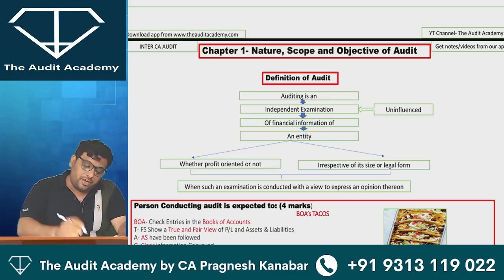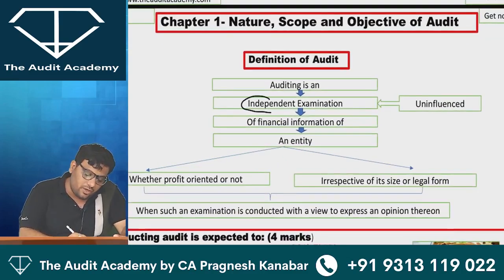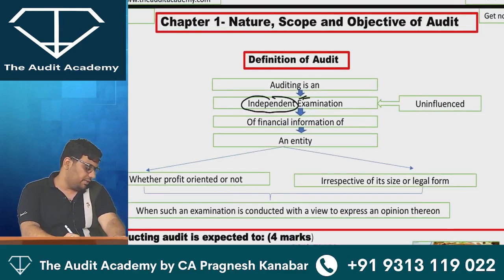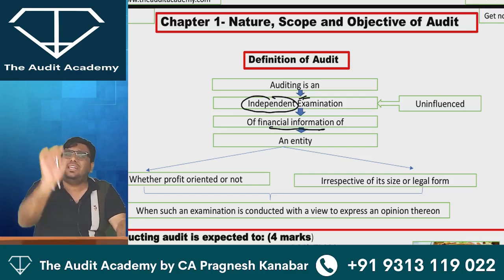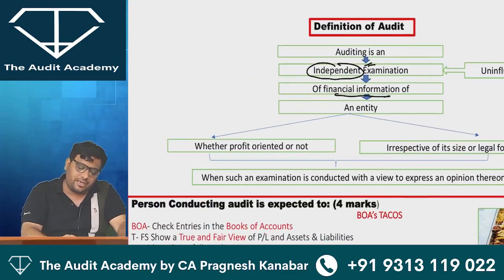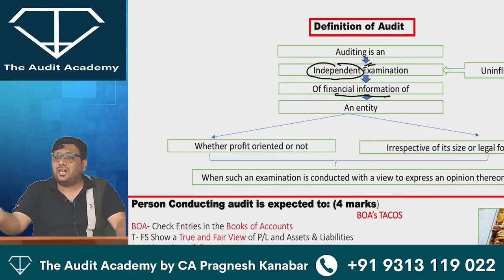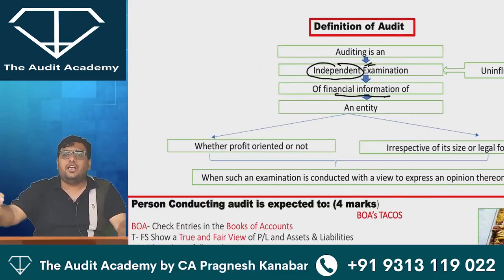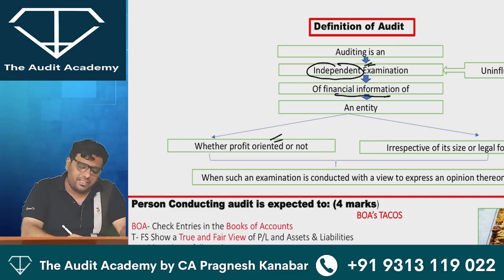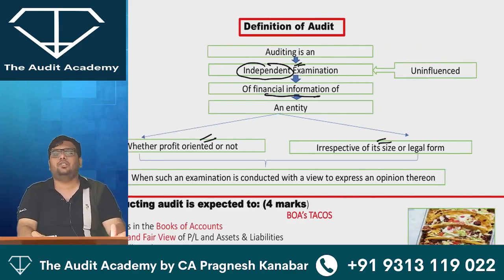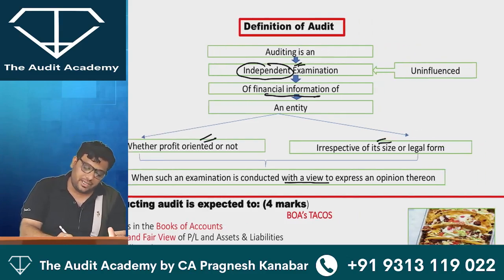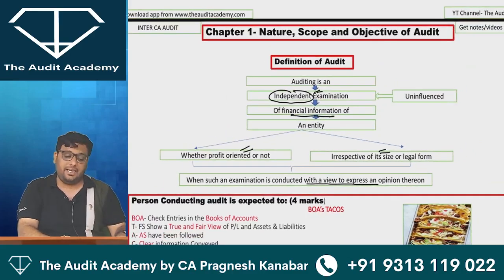All right. So auditing is not just an examination. Auditing is an independent examination. Independent examination of what? Of financial information of an entity. It could be any entity. It could be a trust, a cooperative society, a government controlled entity, a partnership firm, whether profit oriented or not, irrespective of its size or legal form, when such an examination is conducted with a view to express an opinion thereon.